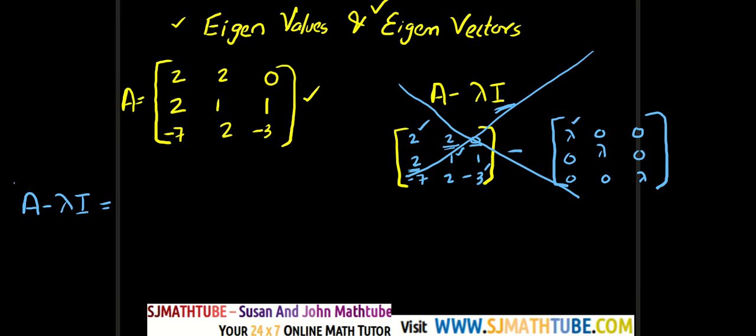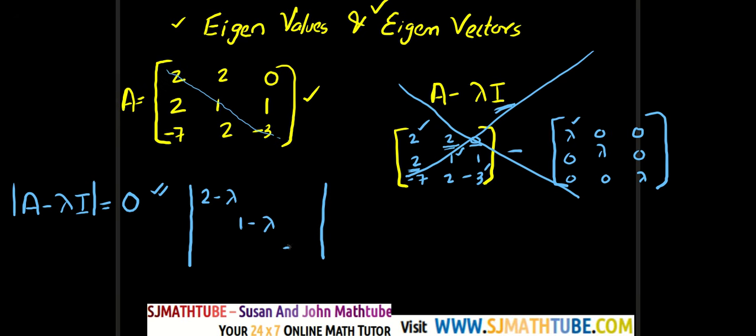And since I'm after the determinant in such a way that it will be equal to 0, I'm going to write the characteristic equation, which is given by determinant of A minus lambda I equal to 0. And in the next line itself, I'll write the determinant. And it's really easy. You'll just take a look at the leading diagonal, and you write 2 minus lambda, 1 minus lambda, minus 3 minus lambda. And all the other elements will remain the same.